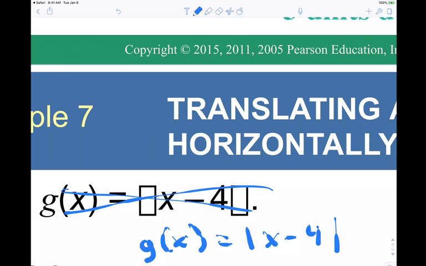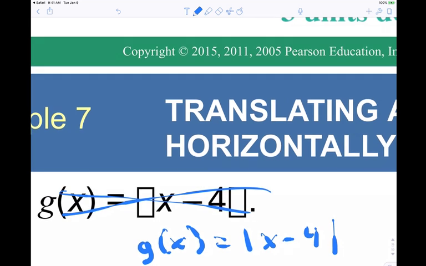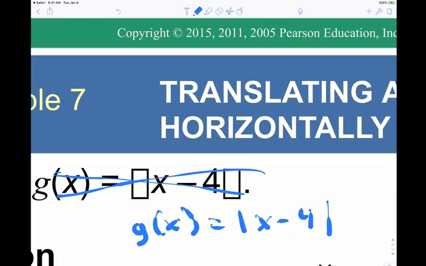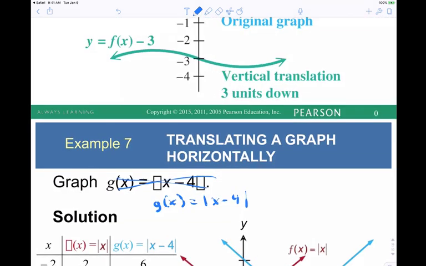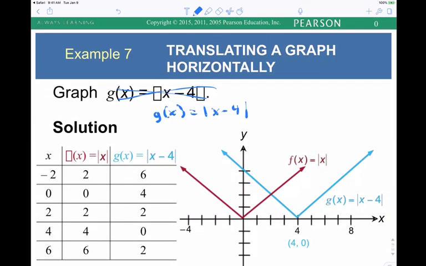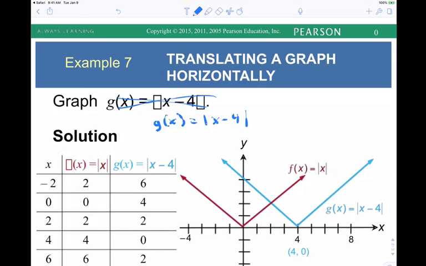It actually does the opposite. So it goes to the right. When we add a negative on the inside, it goes to the right. This is going to be a V, but we're going to move it right by 4 units. These are called rigid transformations. If we add a positive on the inside, which way does it go? To the left. Inside is always the opposite.